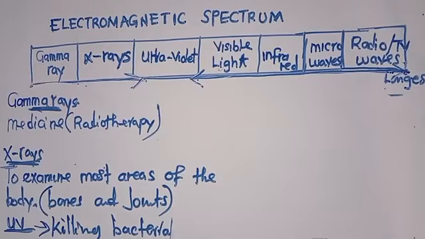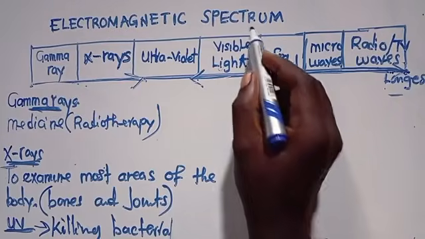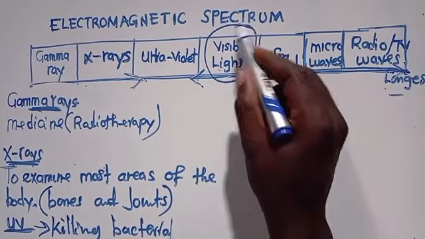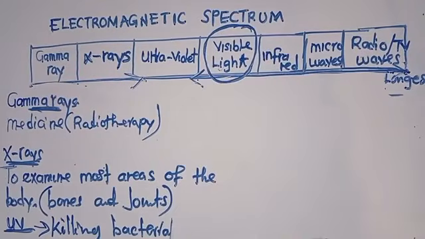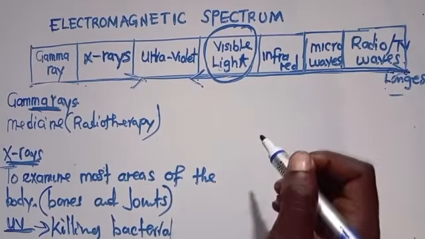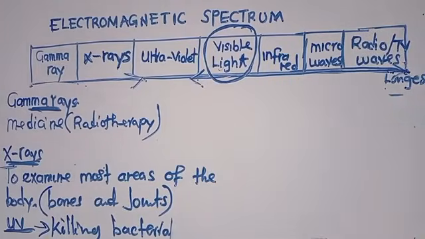We now move to the one called visible light. I think you know it. It is this light that enables us to see. Here we can talk of a rainbow and all those things. There is visible light here that is making me see, even what I'm writing here.